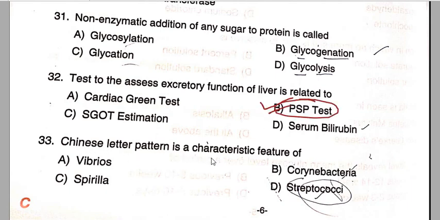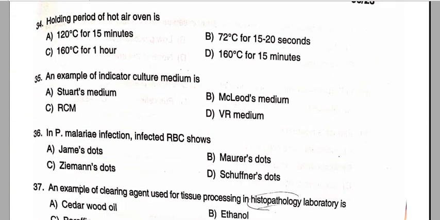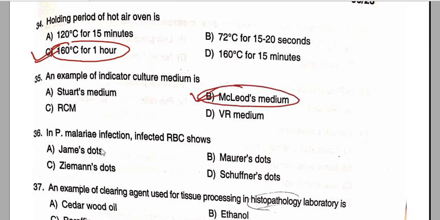Chinese letter pattern is characteristic of which feature? The correct answer for question number 33 is cyanobacteria. Option B is correct. Then question number 34: the holding period of a hot air oven is 160 degrees for 1 hour, option C. An example of an incubator culture medium is MacLeod medium, option B, the correct answer.